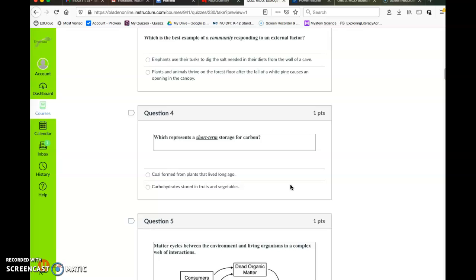Question number 4. Which represents a short-term storage for carbon? Coal formed from plants that lived long ago. Or carbohydrates stored in fruits and vegetables.